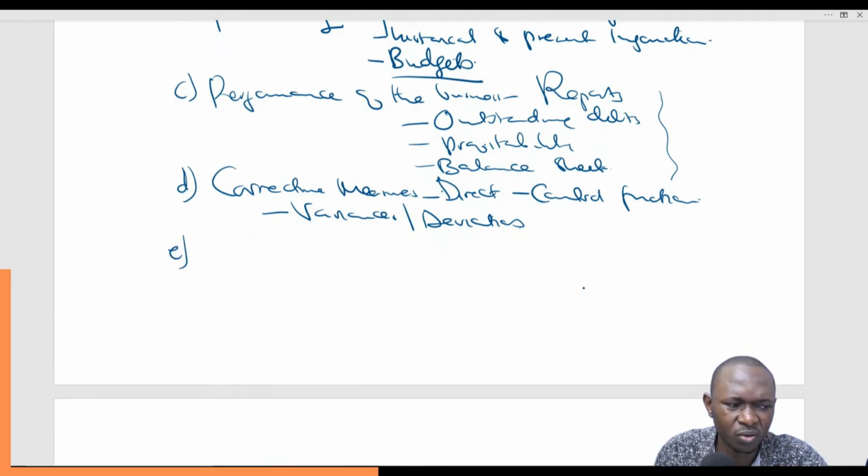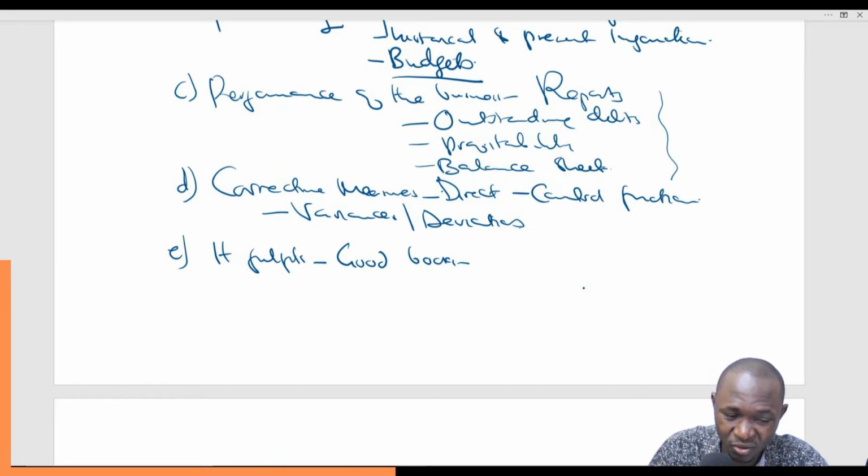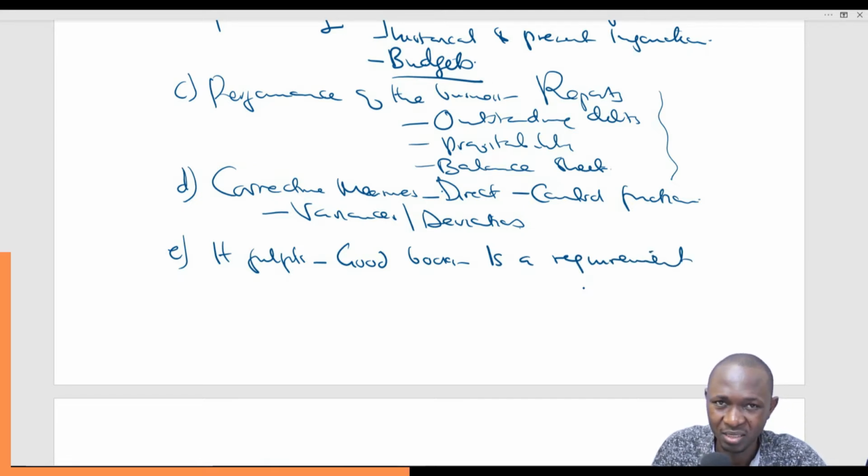It's also used for, the other purpose is that it fulfills the requirements of the government. Basically, it puts us in good books with all the stakeholders, because financial accounting information is a requirement. Since it's a requirement, it basically puts us in a better place to do business, because our compliance level to what is expected of us will be achieved. If we don't keep the financial books of accounts, then we will not be compliant, and that means that we are putting our whole business at risk.